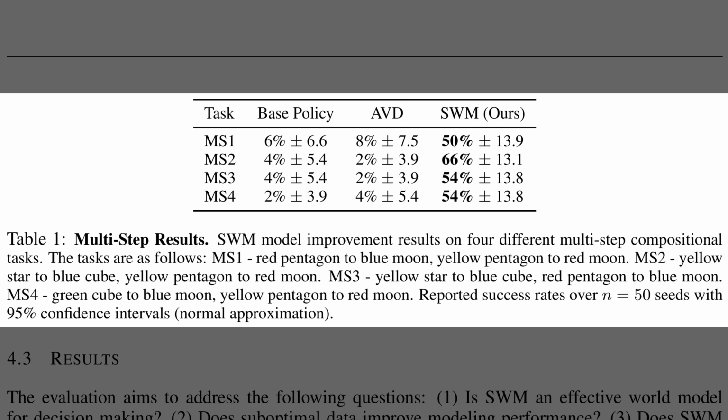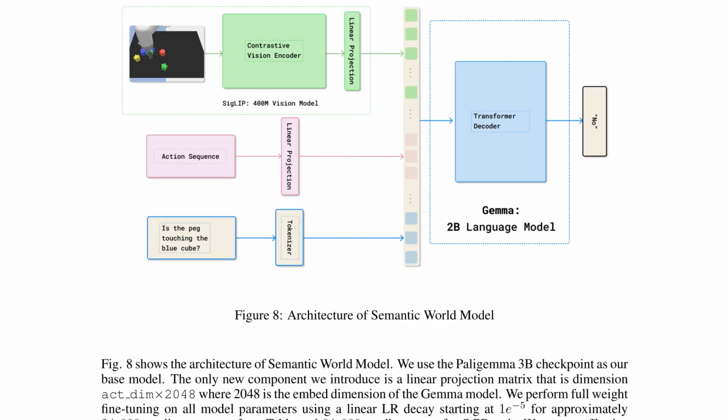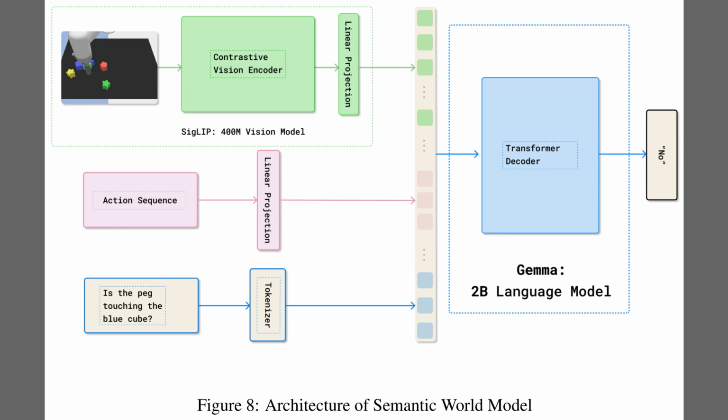Table 1 presents multi-step results on 4 compositional tasks, where each task chains 2 language goals, like moving a red pentagon, then a yellow pentagon. The base policy and the video plus question answering baseline stay in the single digits, while the semantic model jumps to about 50 to 66% across MS1 to MS4. The results use 50 seeds and report 95% confidence intervals. Alright, the previous table highlighted compositional gains.